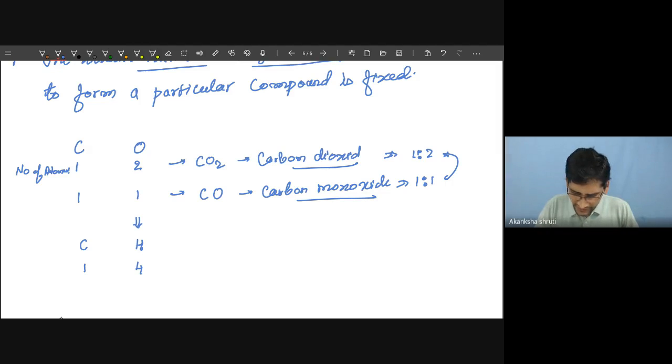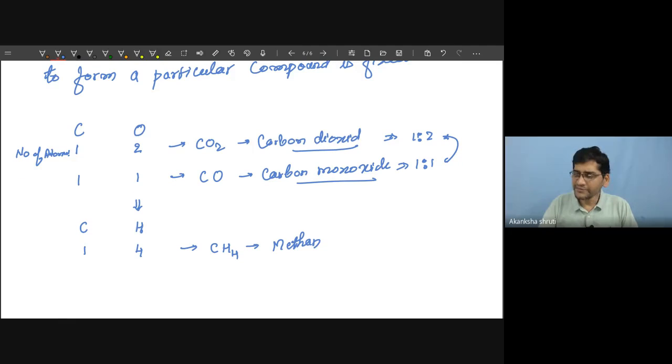So if one carbon combined with 4 hydrogen, it is able to form the compound like carbon 1 but hydrogen 4, so CH4. It is called methane. This has the name methane. Okay, if you change the ratio, say if you take 2 carbon, then this can combine with 6 hydrogen.